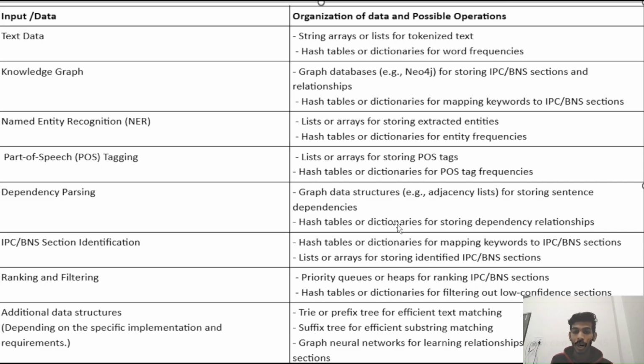We use priority queue or a heap for ranking IPC and BNS section, and hash table or dictionaries for filtering out low confidence sections. Additional data structure, we use prefix tree for efficient text matching, suffix tree for efficient substring matching, graph neural network for learning relationship between IPC and BNS section.